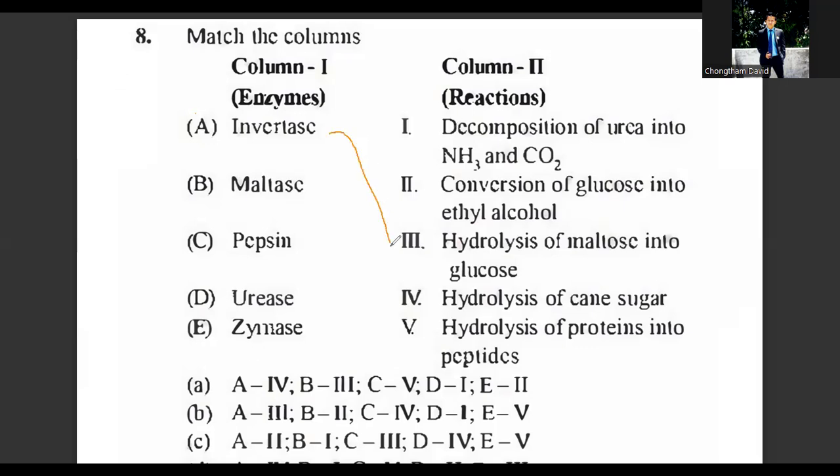Invertase is used in the hydrolysis of cane sugar, maltase in the hydrolysis of maltose to glucose, pepsin in the hydrolysis of proteins to peptides, urease in the decomposition of urea to ammonia and carbon dioxide. Zymase is used in the conversion of glucose to ethanol. So the correct answer will be A4, B3, C5, D1, E2. Option A is the correct answer for question number 8.